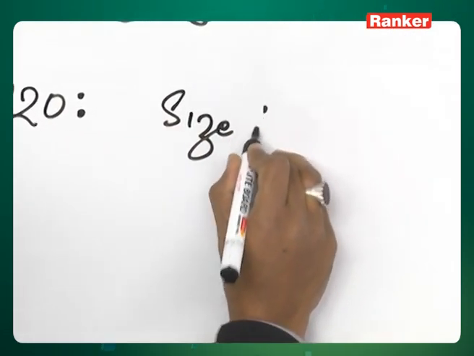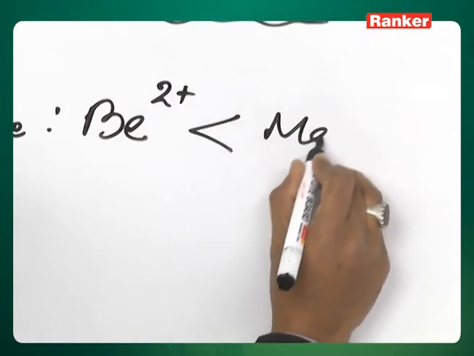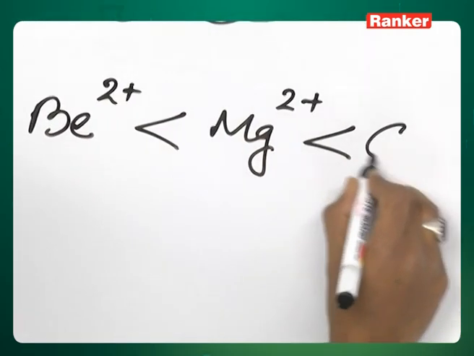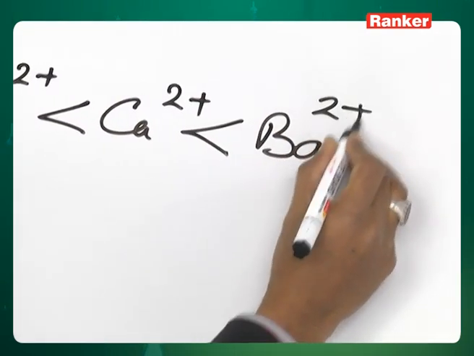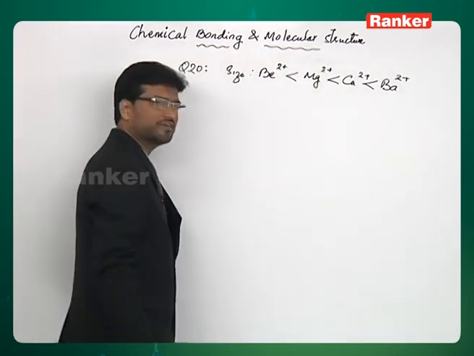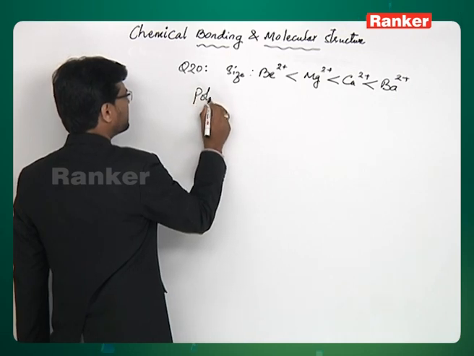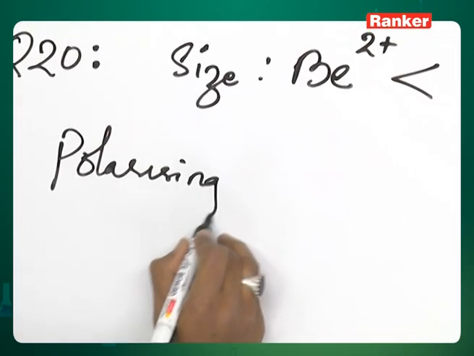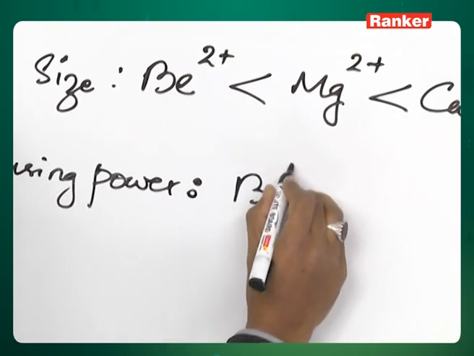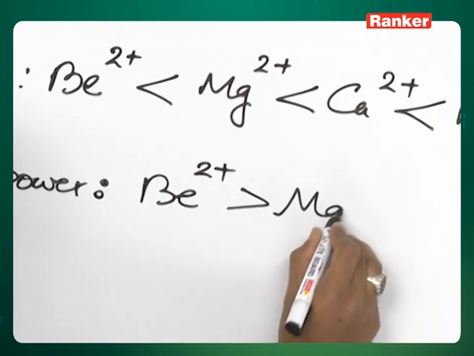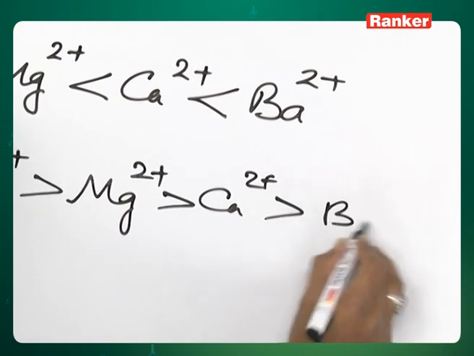The order of size is Be2+ smaller than Mg2+ smaller than Ca2+, and this is smaller than Ba2+. So, among these cations, the smallest is beryllium, and due to this, the polarizing power is in the order Be2+ greater than Mg2+ greater than Ca2+, and this is greater than Ba2+.